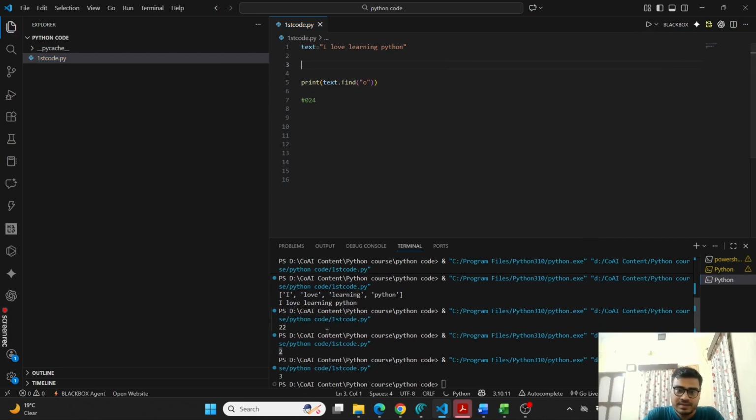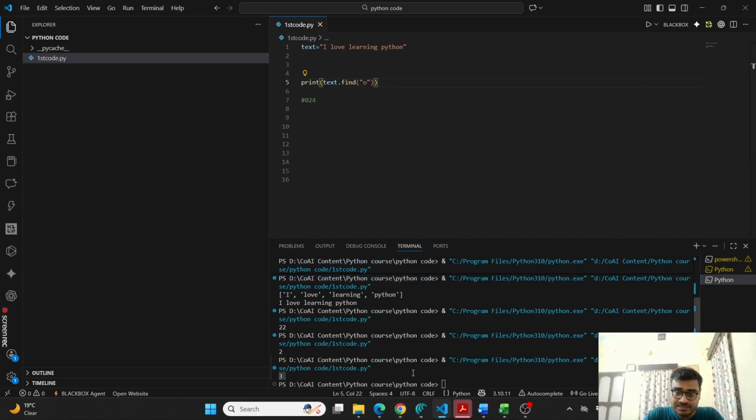Let us see. Third one. Okay, so it means 0, 1, 2, 3. It always gives you the index of the first occurrence of the letter O, right? Okay, fine.